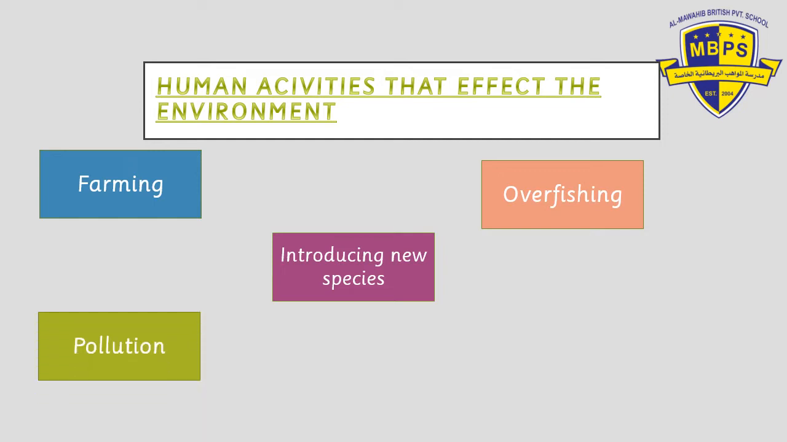Pollution. This is also a human activity. Pollution is of three types: land, air and water, and this is a result of our littering. We are using air, land and water. We are not keeping it clean, so this is what affects the environment.